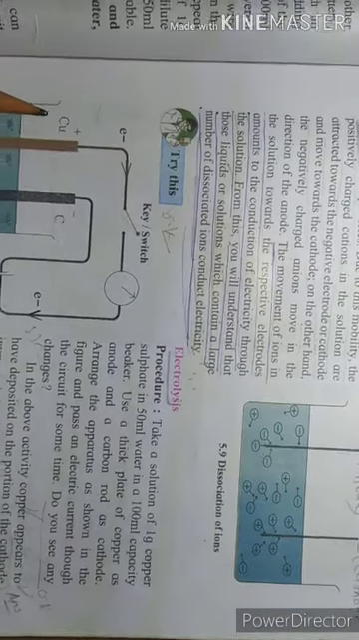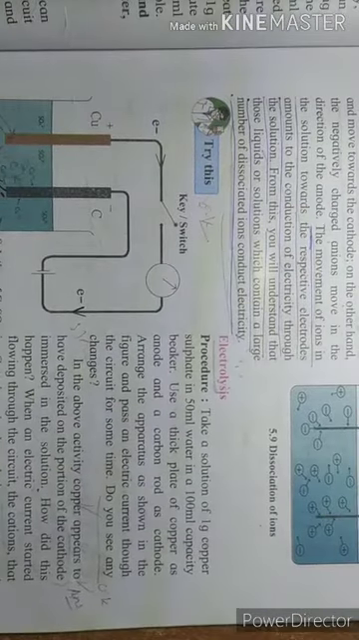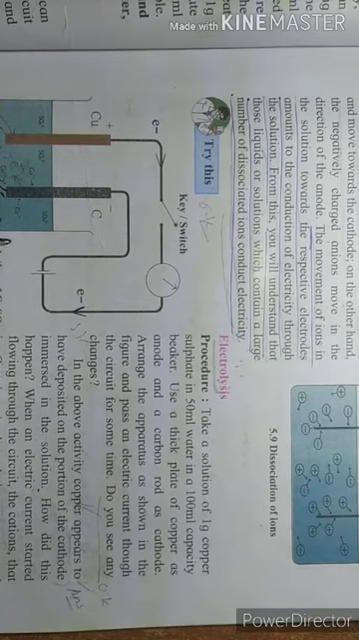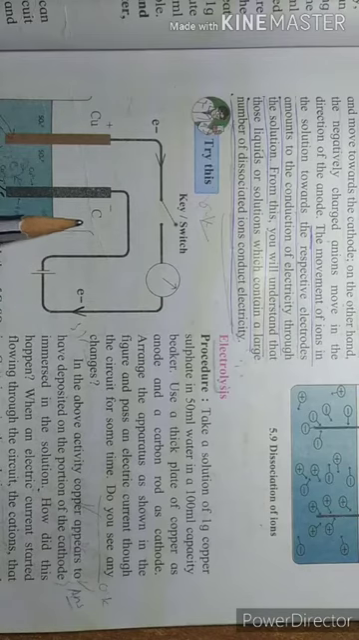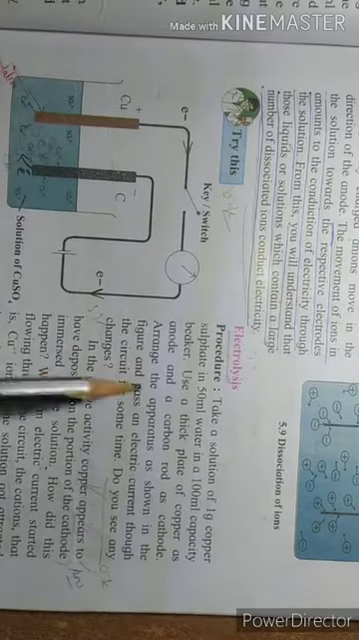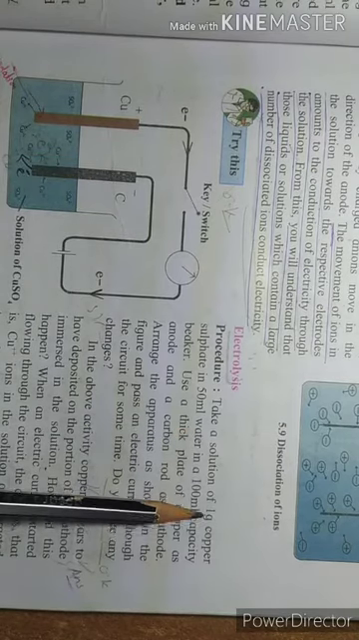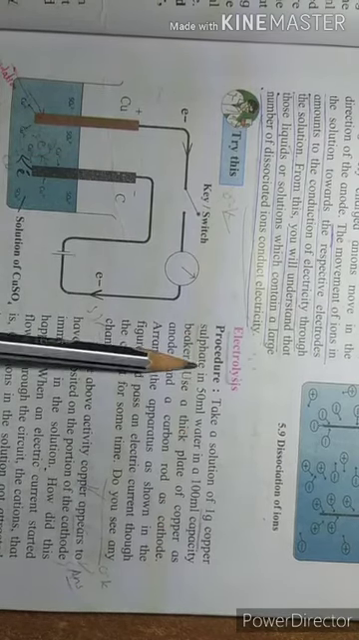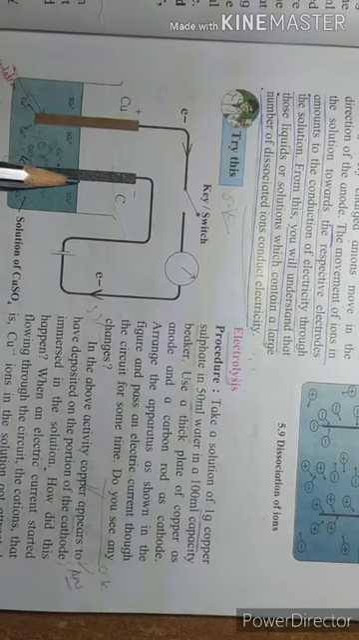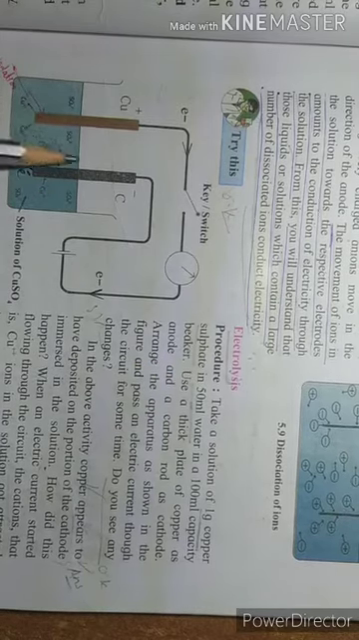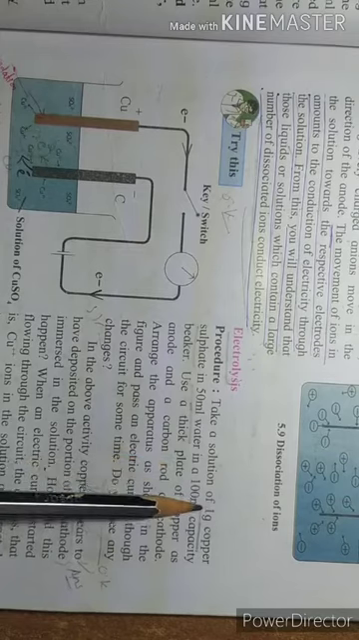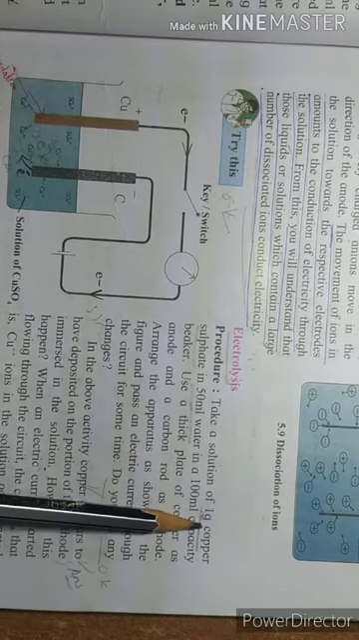So what is electrolysis? With the help of an example, or with the help of this apparatus, I will explain what electrolysis is. For electrolysis, we have to take a solution of 1 gram copper sulfate in 50 ml water. This is 50 ml water.